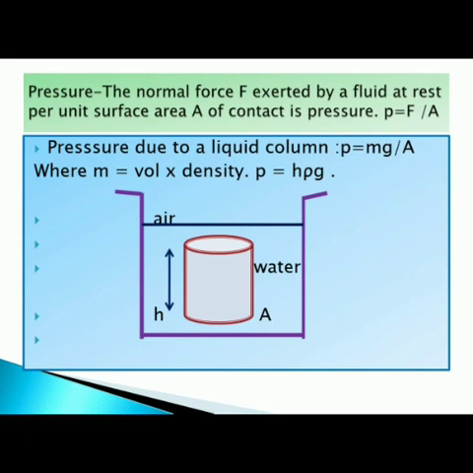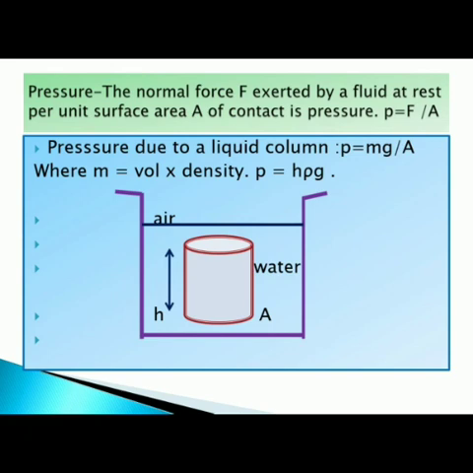You could see in this diagram that in a tumbler or a container, there is a small cylinder. Now this small cylinder has a height h. There are two mediums, which is air medium and a water medium, and the surface of the cylinder is represented by the area, that is capital A. So if I have to measure the pressure due to a liquid column which is felt on this particular surface, I would write small p equals force upon area.